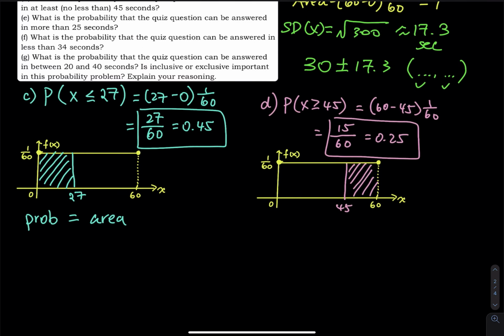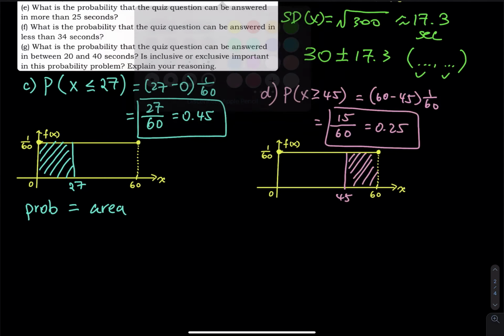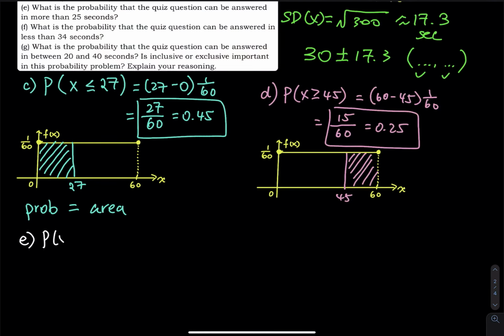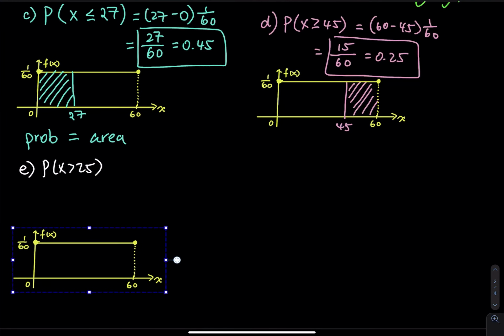So part E, they are asking more than 25. So more than is just x greater than 25. And then the first thing that we have to do is draw a picture. I use technology and you are not, so you have to draw this yourself. And then where is 25? 25 is right here, right? So 25 is right here, more than.